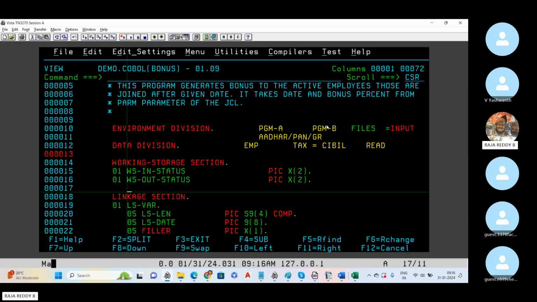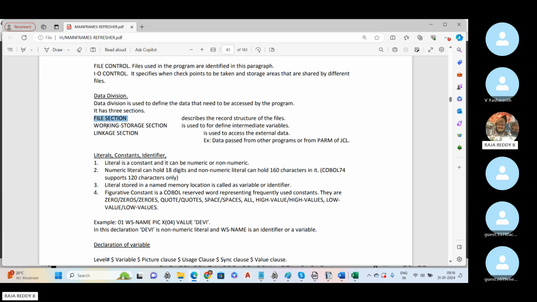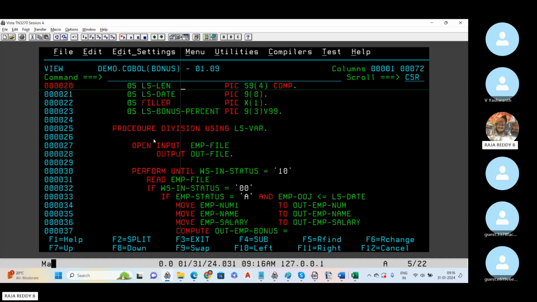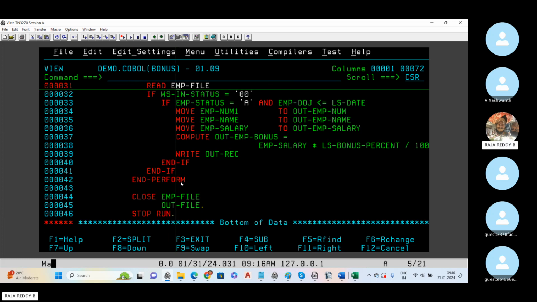This is the communication link between one program and another program. If I am not calling any other sub program and this is just my standalone program, then you need not mention the linkage section. If you are using it, you should mention it. Under data division, I have the 3 sections. Finally, we should have the procedure division. In the procedure division, we write the actual code. These are the 4 divisions.